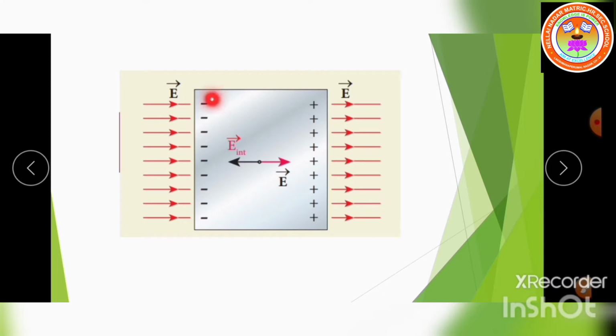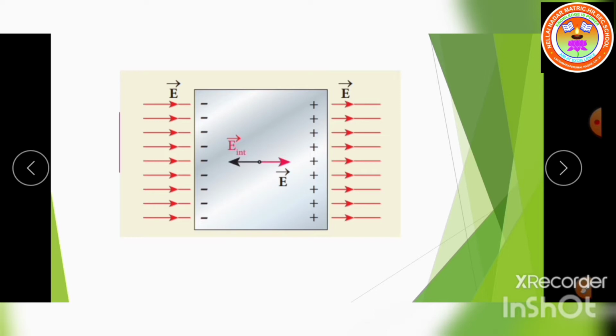Let us consider one conductor here. Listen children, before applying the electric field, let us consider this conductor alone. The free electrons in the conductor are uniformly distributed in the conductor. When you apply the electric field, the free electrons are accelerated.